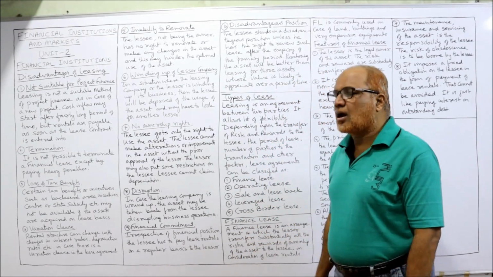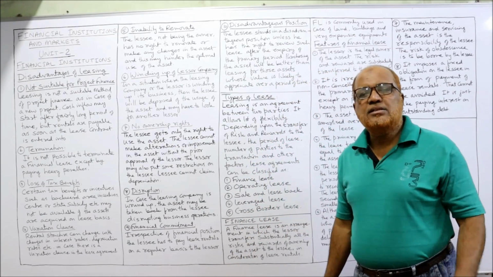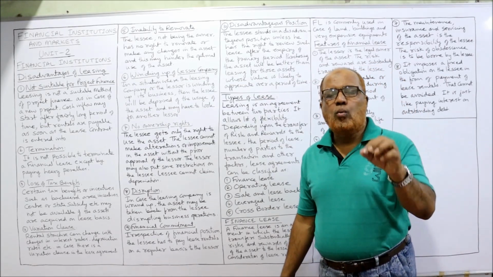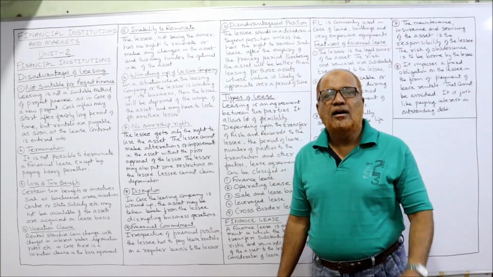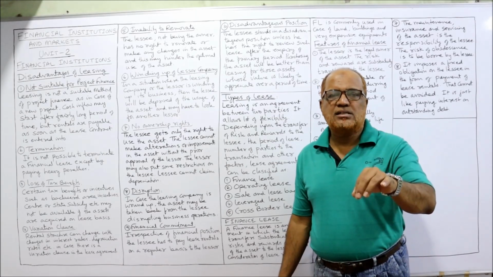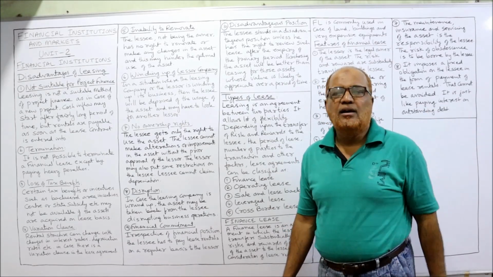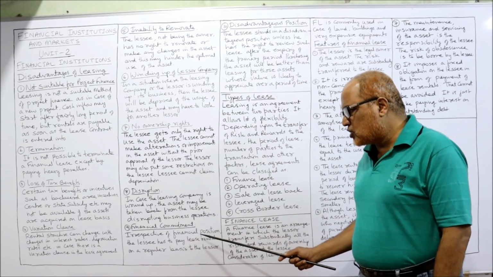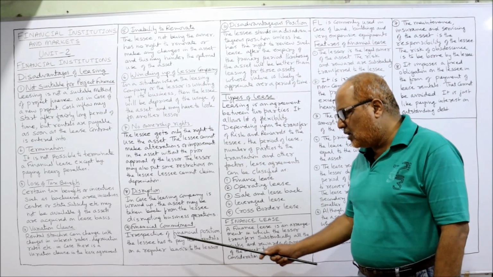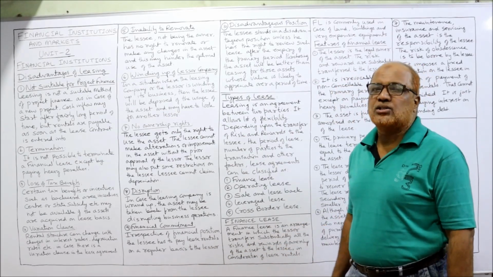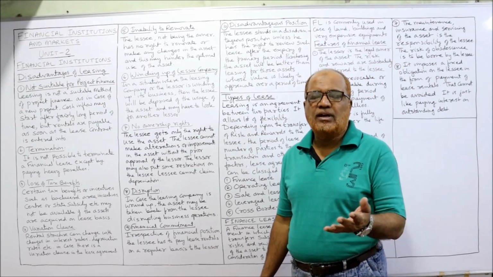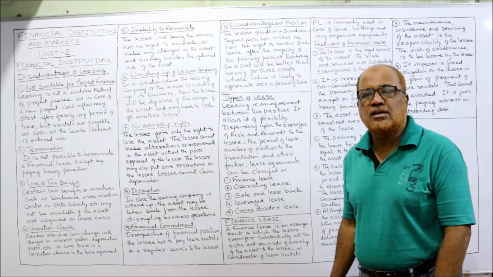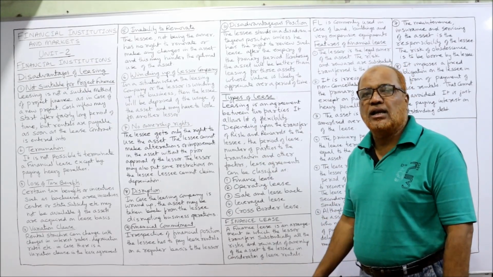Next one, financial commitment. That means the rental charges are fixed. They cannot be changed. Once an agreement is signed, the lessee compulsorily has to pay the lease rental, whether they have the money or not. So irrespective of financial position, the lessee has to pay lease rental on a regular basis to the lessor. Without considering whether we have the cash or not, they compulsorily have to pay. It's a compulsory obligation on the part of the lessee.